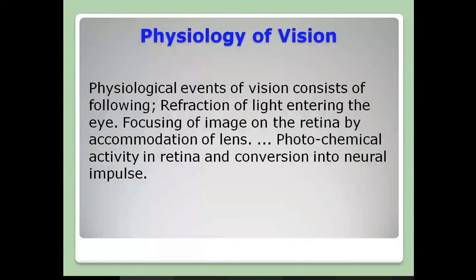And the last event is, once this photochemical event is over, that photochemical activity is converted into neural impulse. Why does it have to be converted into neural impulse? Because the photochemical activity which is happening in the retina is a chemical reaction, a chemical event.